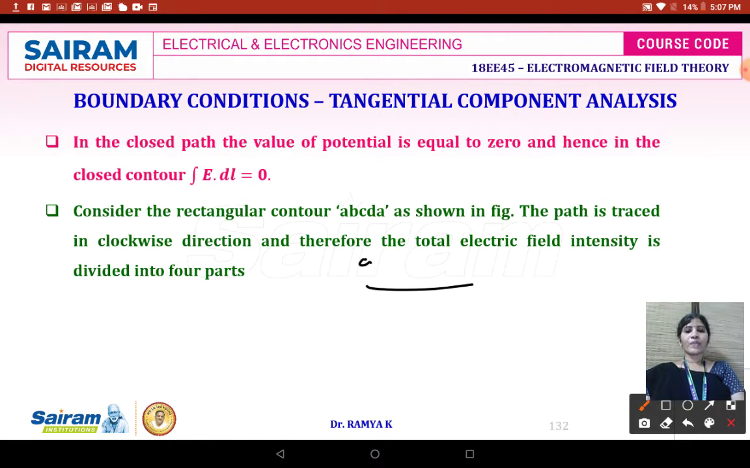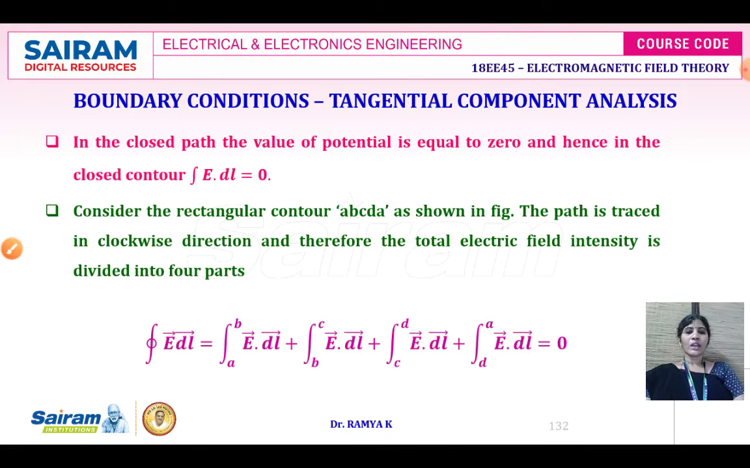From A to B, one electric field intensity. From B to C, another electric field intensity. From C to D and from D to A. So it has been subdivided into 4 electric field intensities. And the equation for the same is given over here. Between A to B, B to C, C to D and D to A, the total electric field intensity in the closed rectangular contour is going to be 0.